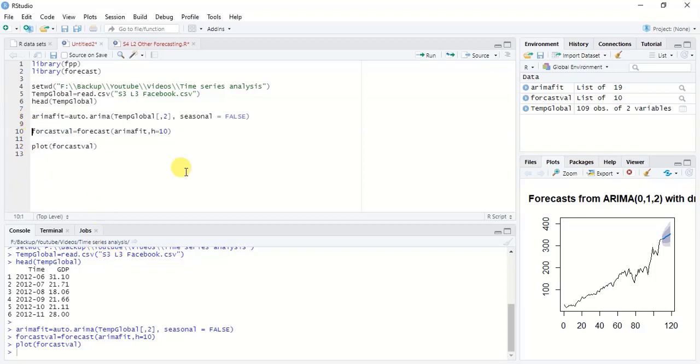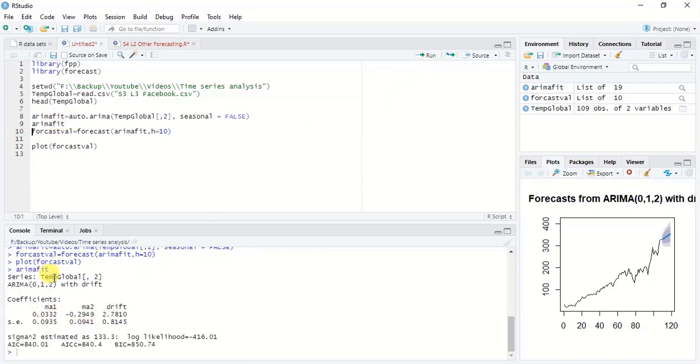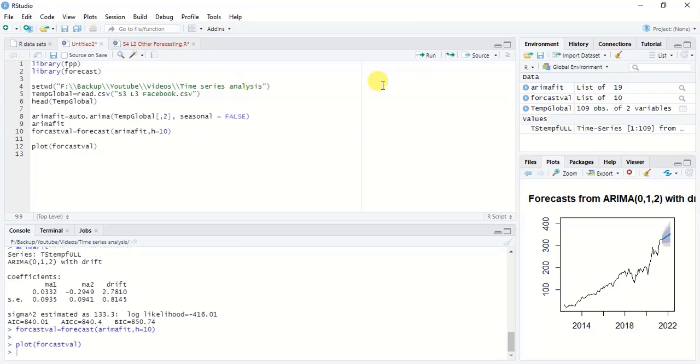If you get the output of this ARIMA fit, you can clearly see the coefficients are calculated by R itself. Therefore, the main advantage here is that we don't have to spend time figuring out these parameters for the AutoARIMA modeling.